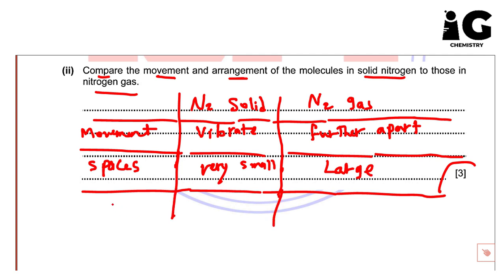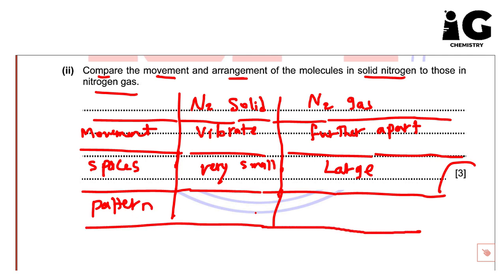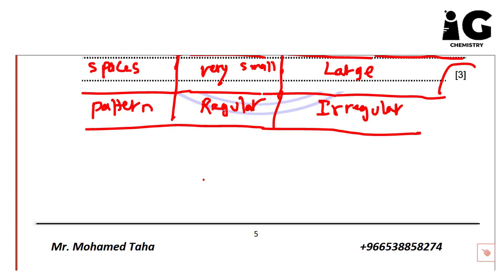And then the last one here is that because this is arrangement, we need to refer to the pattern, because we talk about the arrangement. So we said only solid particles have a regular pattern, but in case of liquid and gas, we said we have irregular pattern or arrangement. Okay, guys, so here I divided the point of arrangement into 2 points, spaces and pattern, in order to gain the 3 marks. Okay.